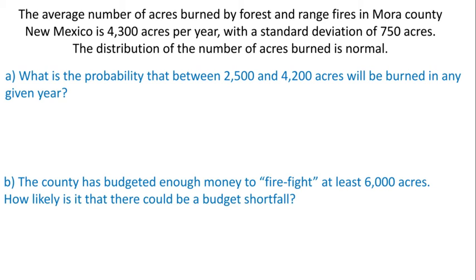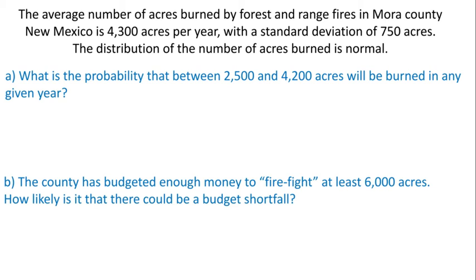Standard deviation is 750 acres. The distribution of the number of acres burned is approximately normal. So this follows a normal distribution, meaning if they've collected all this data, you plot it, and it follows the normal distribution. So what is the probability that between 2,500 and 4,200 acres will be burned in any given year?